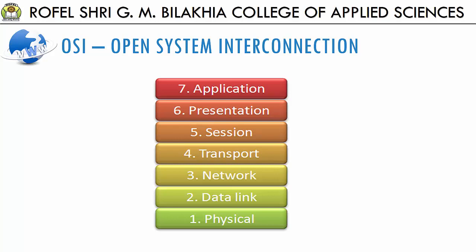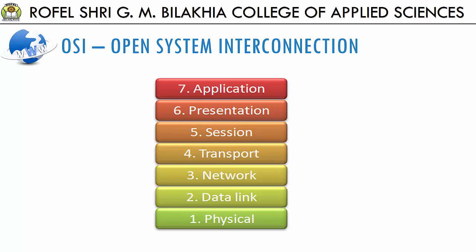An open system is a set of protocols. So we can say that using this protocol set, any system can communicate in a network. The purpose of the OSI model is to show how to facilitate communication between different systems without requiring changes to the logic of the hardware and software.